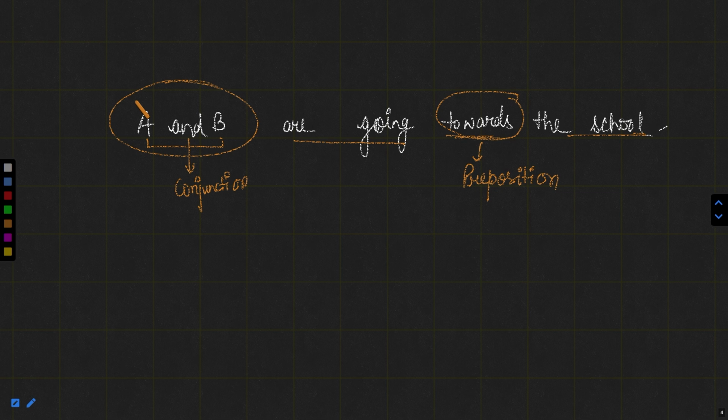So this is actually the difference between conjunction and preposition. A preposition does not join two sentences together, whereas it shows some relationship, some indication related to time, distance, direction, etc. Whereas a conjunction only joins two clauses or sentences together.